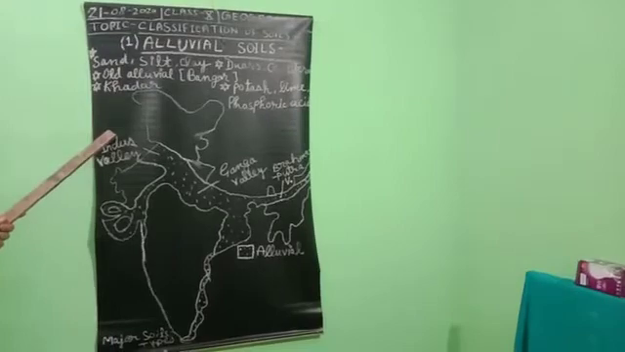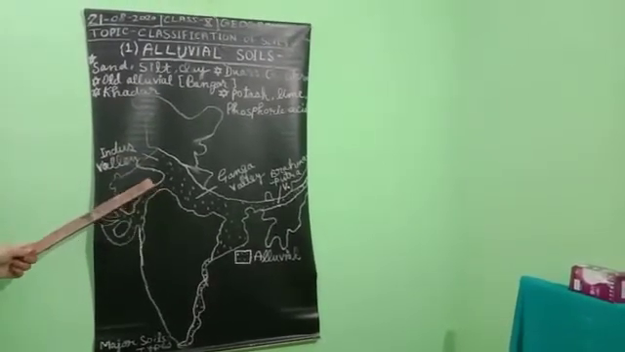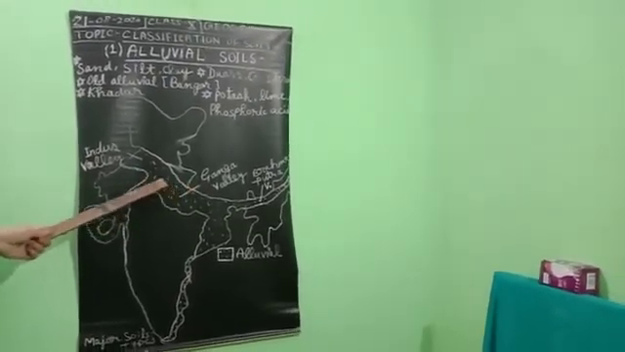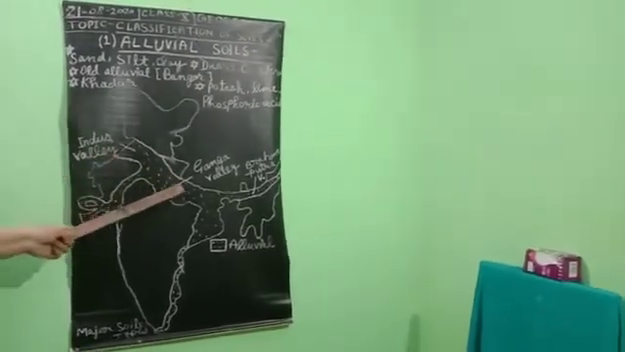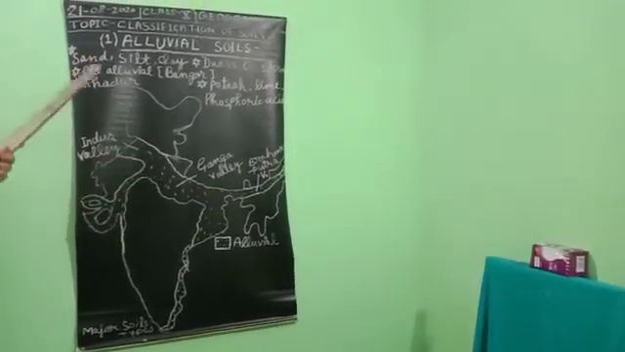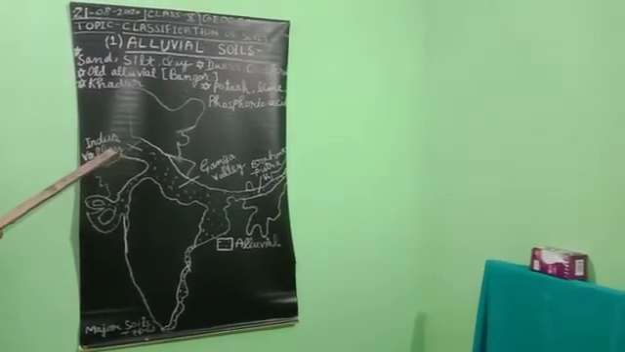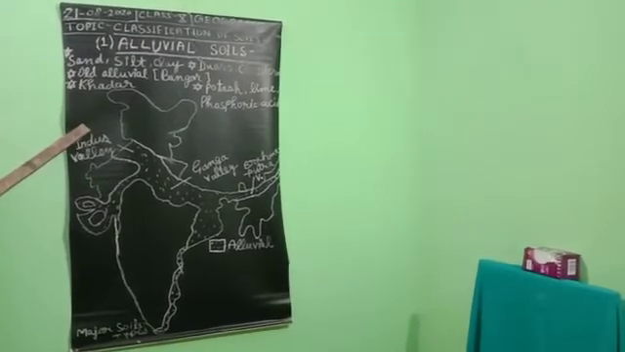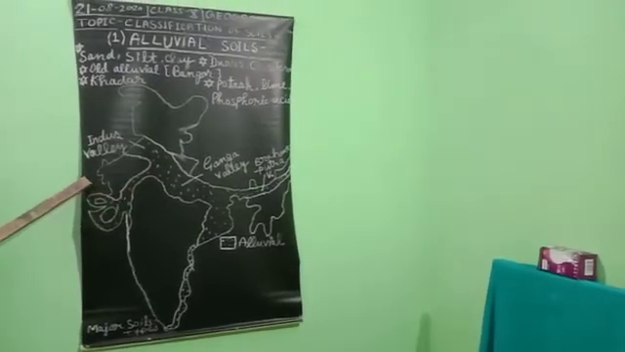This is the most widely spread and important soil, and the whole northern plain, which is Ganga Valley, is made up of this type of alluvial soil. Indus Valley, Ganga Valley and Brahmaputra river valleys are covered by almost all alluvial soil, and this is the most important and most fertile soil of India. The Indus, Ganga and Brahmaputra are the three major river valleys where we can find the alluvial soil.